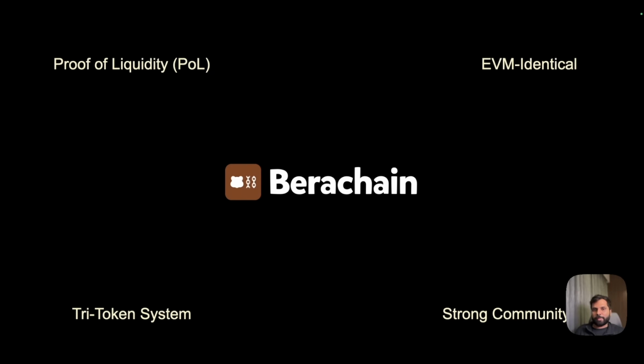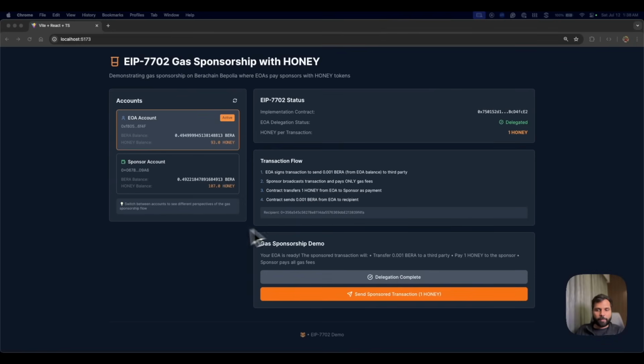Now let's come back to our app. We will be building this app where we will have the EOA account and the sponsor account. The EOA account will send a few Bera tokens to a third address, and they'll sign the message and pass it on to the sponsor account. The sponsor account will then execute that transaction by paying the gas fee. And the EOA account will transfer 1 Honey token per transaction to the sponsor account for paying the gas fee. So in this case, the EOA won't need Bera for gas. They'll just need Bera for sending the transaction, and the sponsor account will get Honey token for executing the transaction.